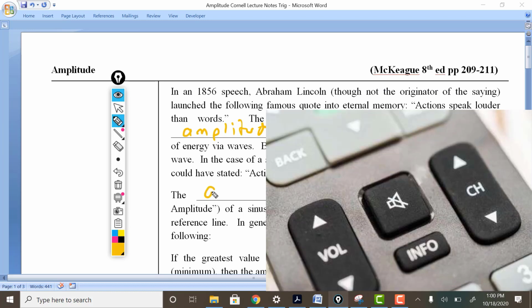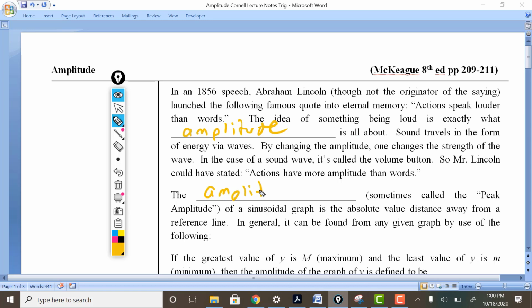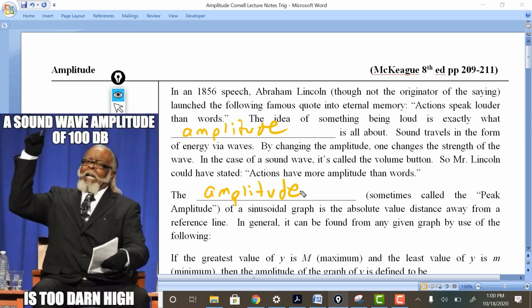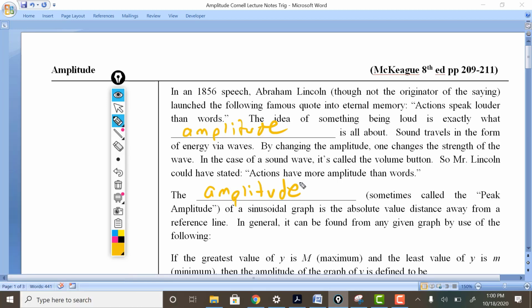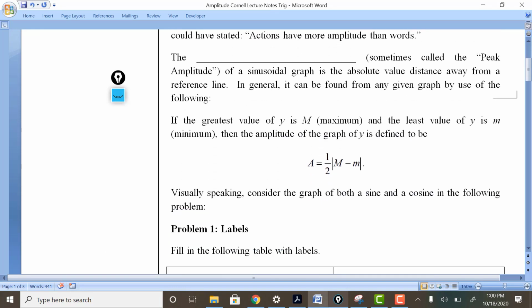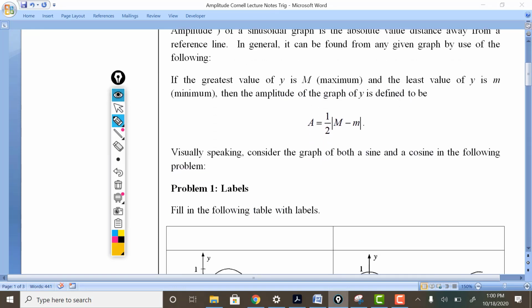There are actually many amplitudes, but in this case, the one that we're going to be referring to is known as the peak amplitude. It's going to be the absolute value distance from what we call a reference line. In general, it's going to look like this. Imagine you have a graph and it has a maximum point we're going to call M, and it has a minimum point called little m.